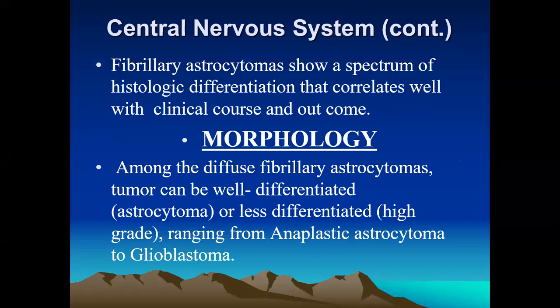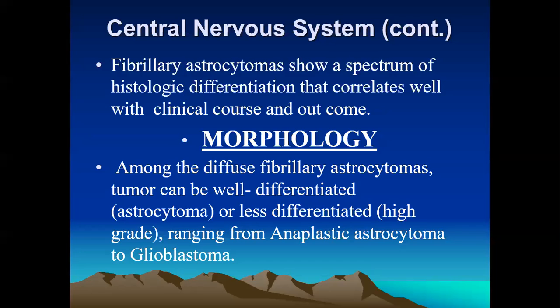So among the astrocytomas, there is fibrillary astrocytoma. Fibrillary astrocytomas show a spectrum of histological differentiation, and that can be correlated with the clinical consequence and also the outcome. These are some of the morphological changes that can occur in astrocytoma.